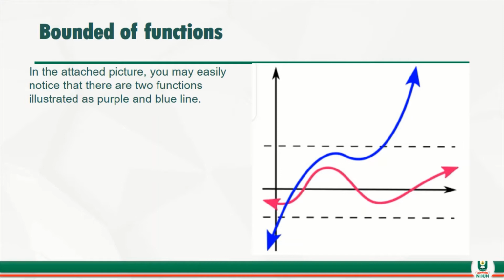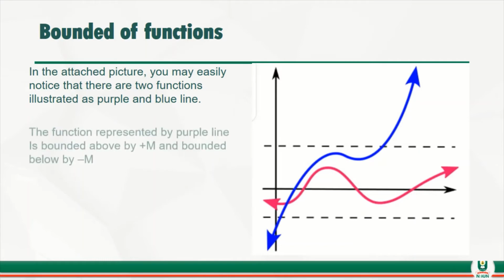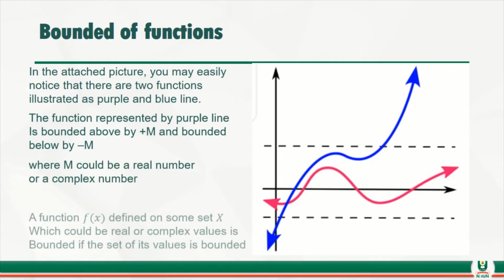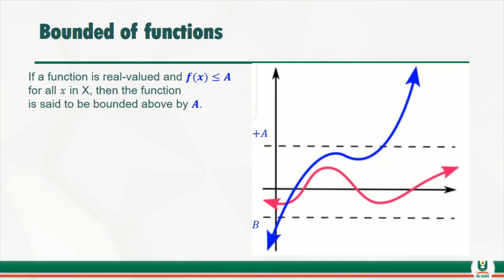Let me further explain this again. Let's say we have a particular function f of x, and that f of x is less than or equal to a at all the values of x in a particular large set x. If that function f of x is lower than a, or perhaps equal to a, what does it mean? It means that the function is bounded above by a. As you can see, I have put a above.